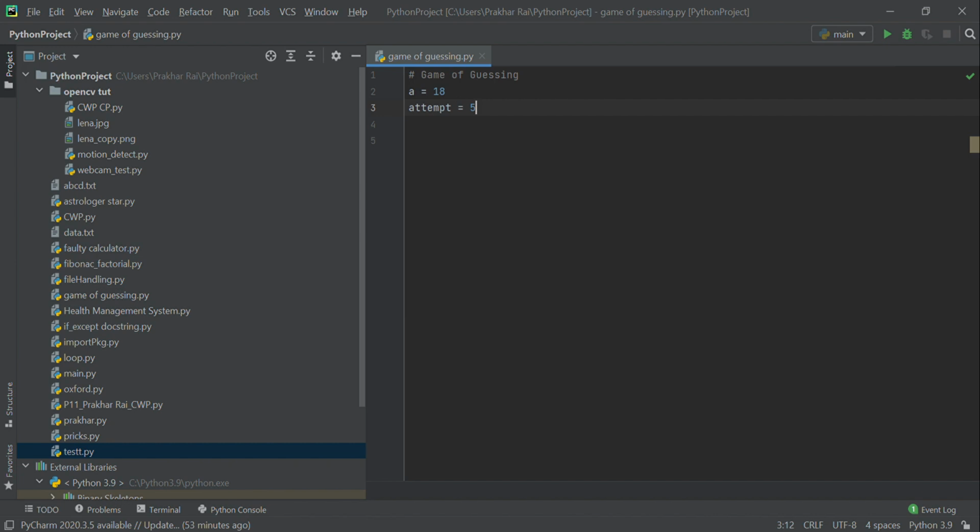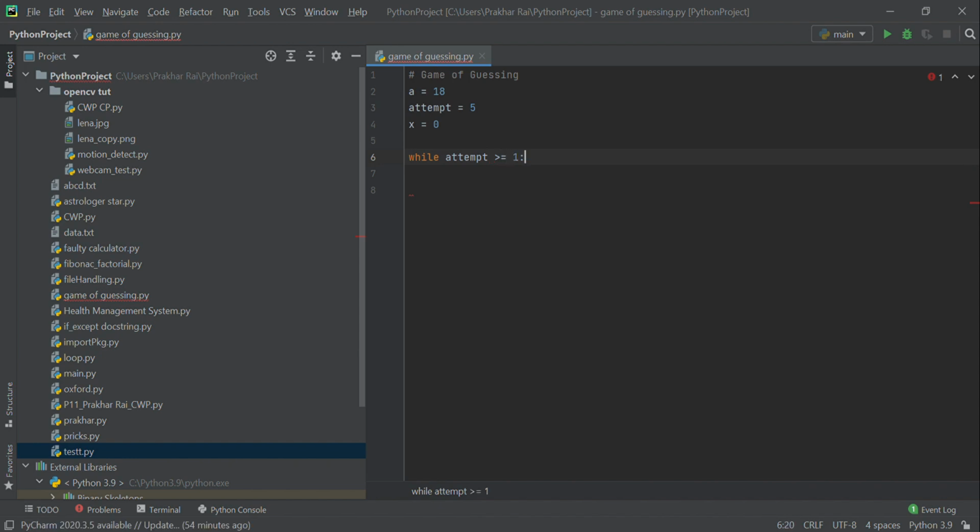So we'll also declare a variable x and initialize it to 0, and we'll obviously use a loop, whether it is a for loop or a while loop, because we have to continuously take inputs from the user until he or she gets it right. So let's say the attempt is greater than or equal to 1.